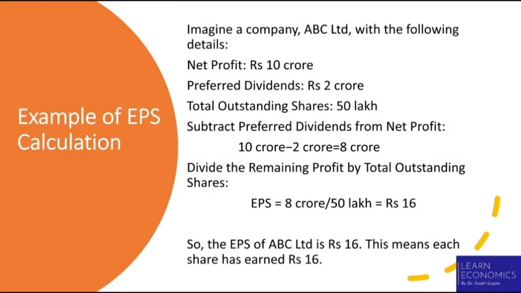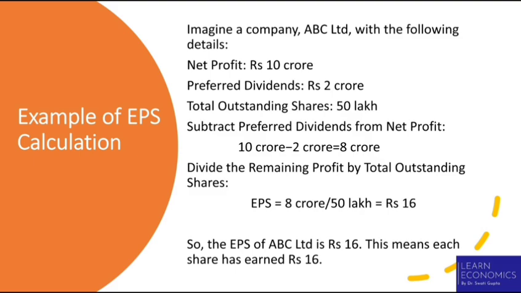We will try to understand EPS calculation through an example. For example, a company ABC Limited is having a net profit of rupee 10 crore. Preferred dividends is rupee 2 crore. Total outstanding shares are 50 lakh. First of all, we have to subtract preferred dividend from net profit, which is 10 crore minus 2 crore, equal to 8 crore. This 8 crore profit is available for the common shareholders.